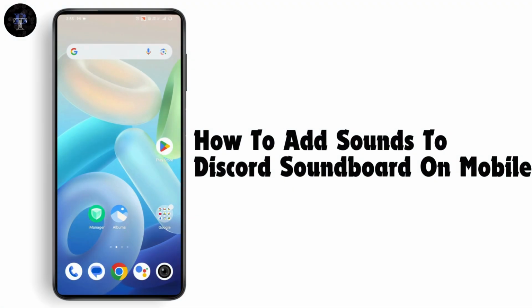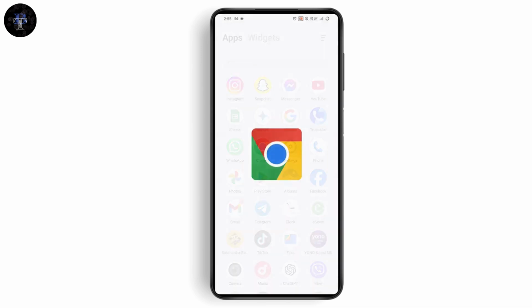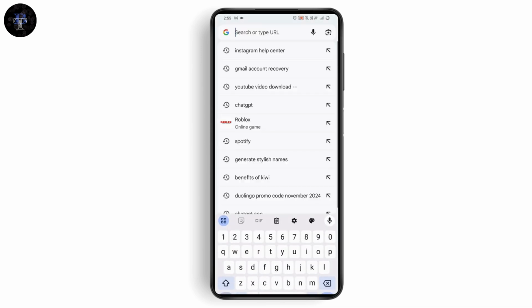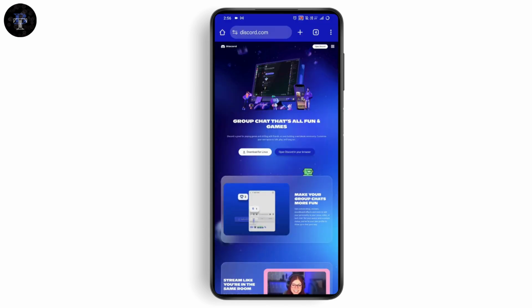How to add sounds to Discord soundboard on mobile. So if you want to add sounds to your Discord soundboard on mobile, then you can't do that from your application on your Discord. So what you need to do is just simply go with your browser on your device. Now on your browser, you need to search for Discord and open up your Discord on your browser. Tap on Open Discord in your browser.